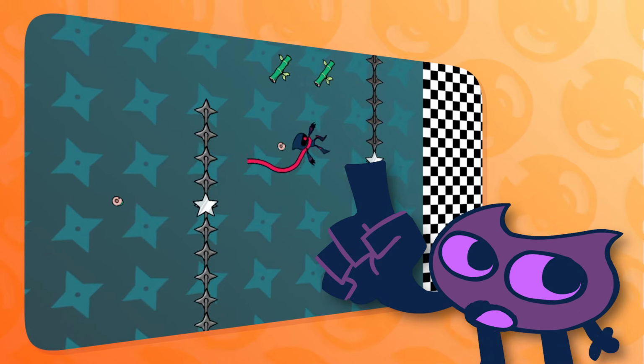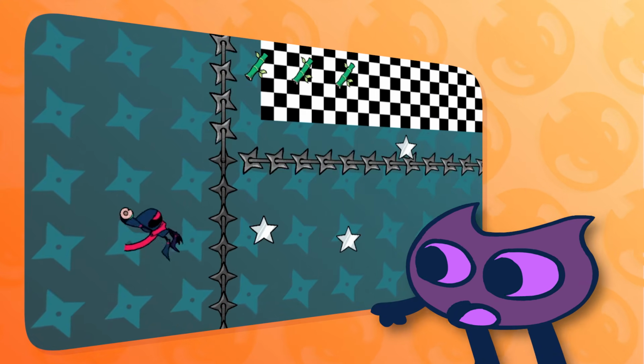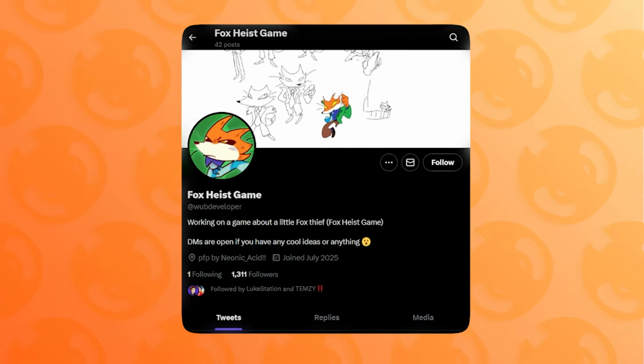There's just one issue, though, and that is that I have no idea if I should continue development on this game, as I've been working on a little 2D Fox game.